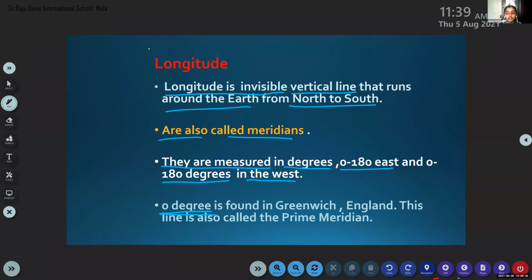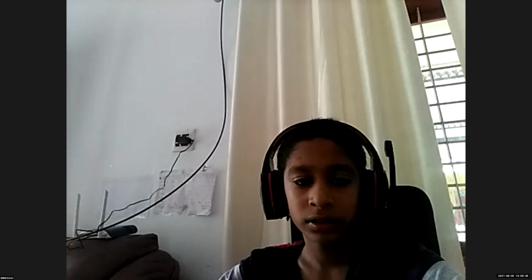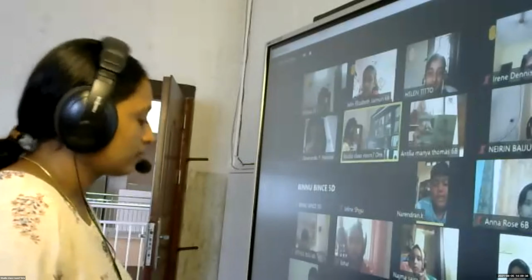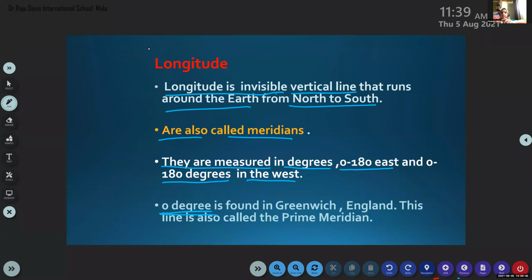Ma'am, it is passing through a place called Greenwich. Okay, because it is passing through the place called Greenwich in London, in the United Kingdom, Europe. Yes, UK, United Kingdom. So that's why it is known as Greenwich Meridian.